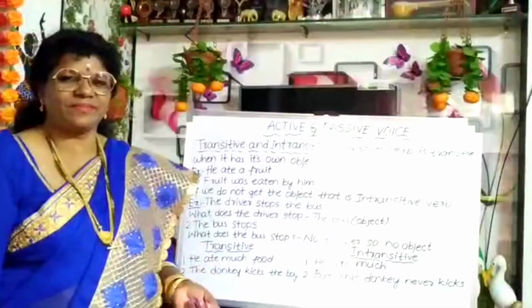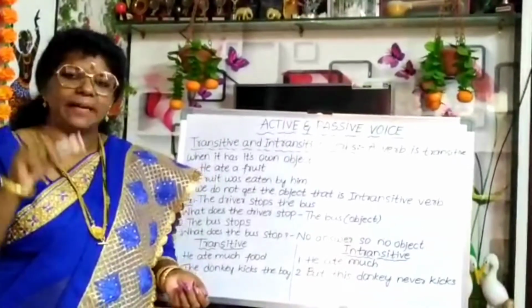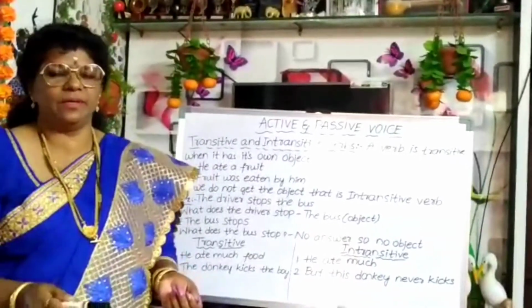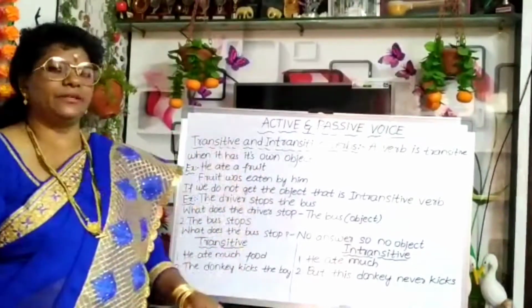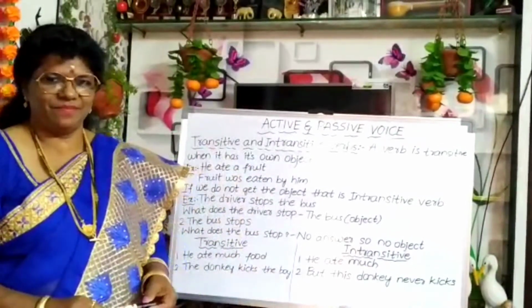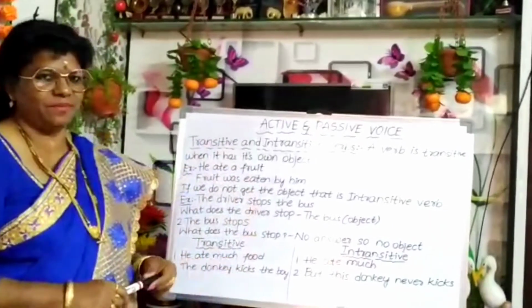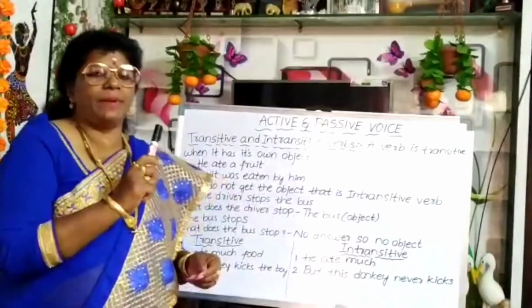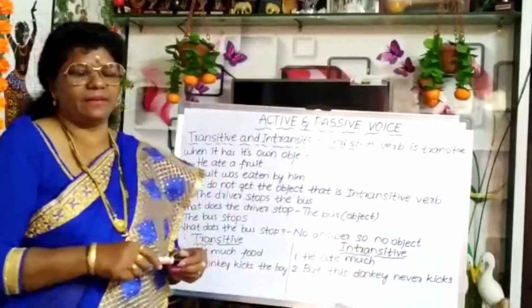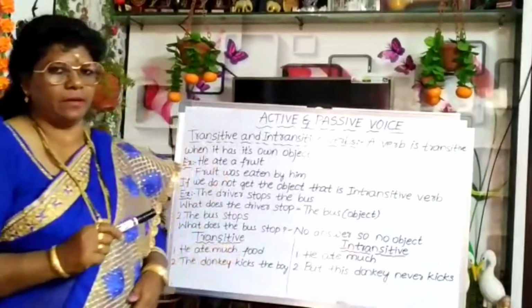Before we go in depth into active and passive voice, let us have a glance at transitive and intransitive verbs. What is a transitive verb? The action done by the subject passes through the object properly or not.